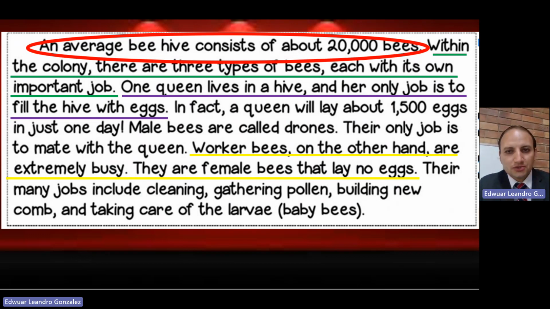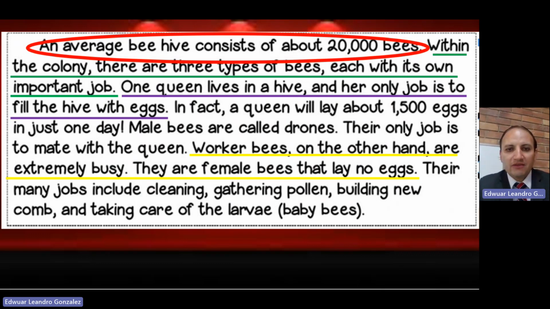In this case, the text is not about queens, it's talking about bees, but it is supporting the main idea that is about beehives. We also have the yellow one. Worker bees, on the other hand, are extremely busy. They are female bees that lay no eggs, a supporting detail too.